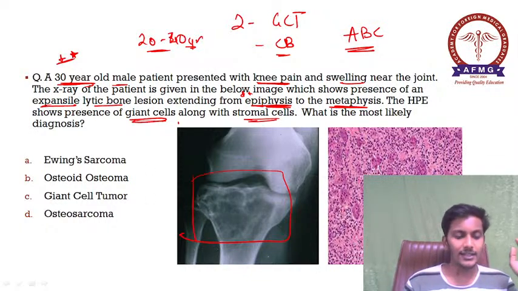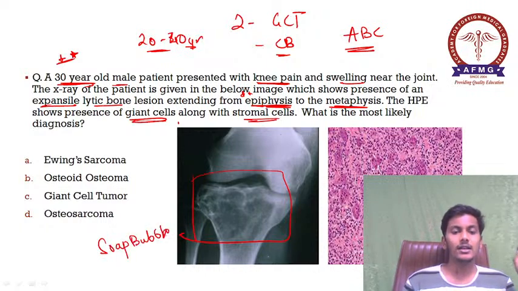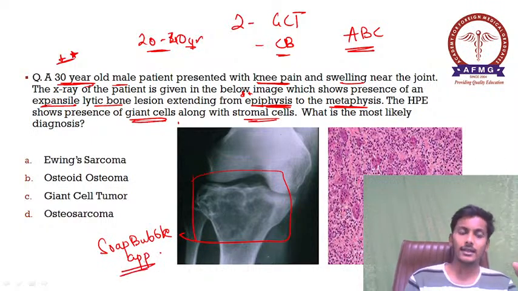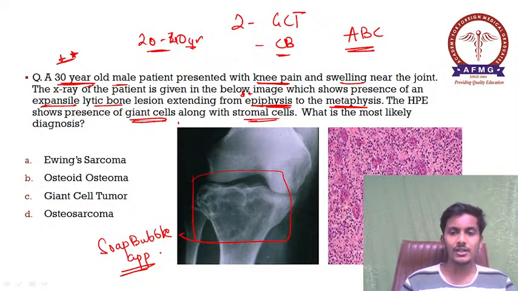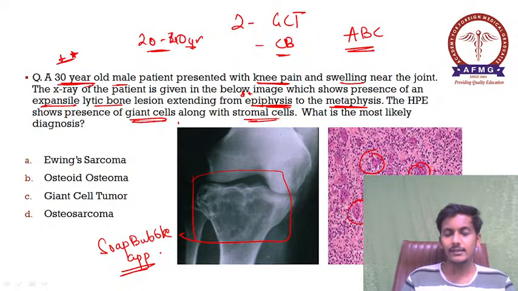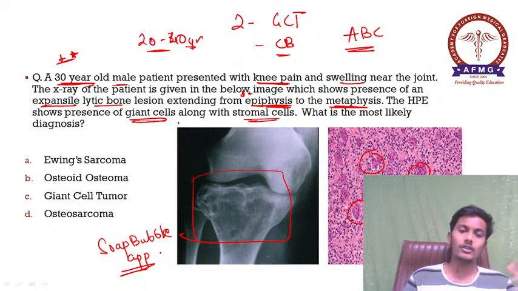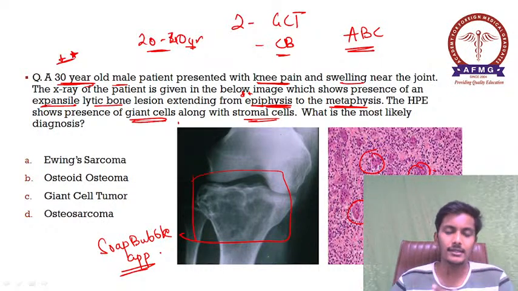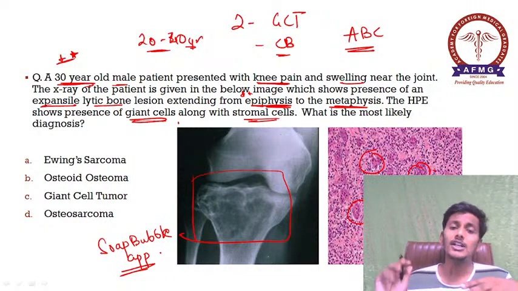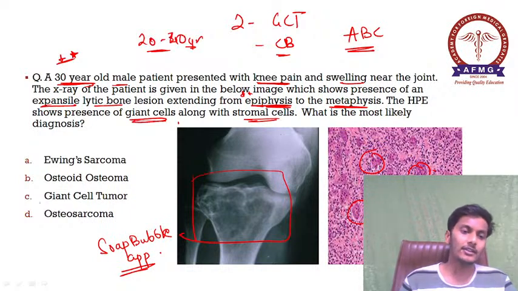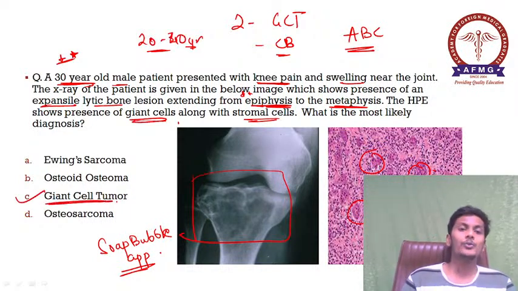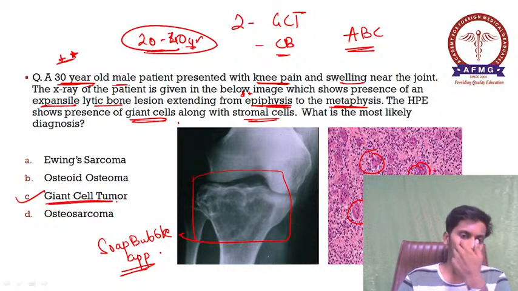यहाँ पे क्या दिख रहा है? In X-ray you can see this characteristic soap bubble appearance. ठीक है, soap bubble जैसा appearance दिख रहा है. Okay, and along with that, on the histopathology they have already mentioned that there are these giant cells which are seen, and stromal cell predominance is seen in this case. So please remember, giant cells on histopathology and the soap bubble appearance on an X-ray are very much characteristic of nothing but your giant cell tumor, which is very common in the 20 to 40 years of age group.